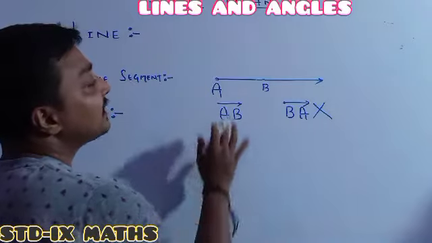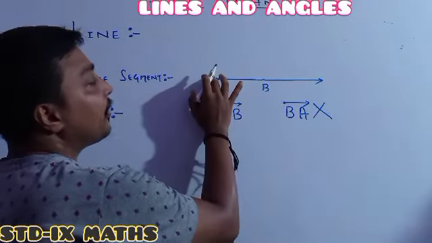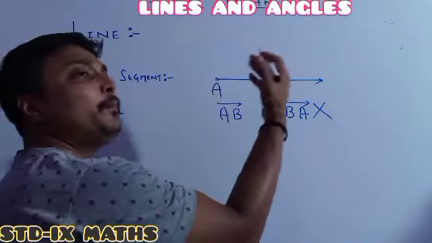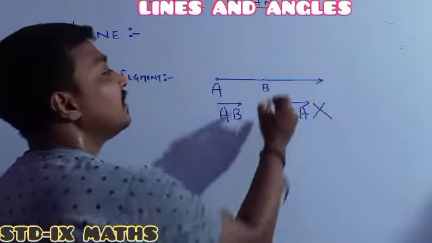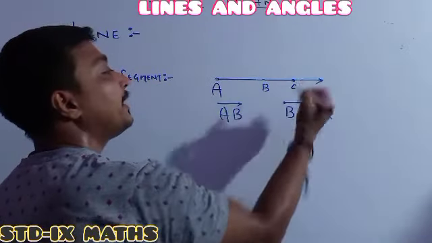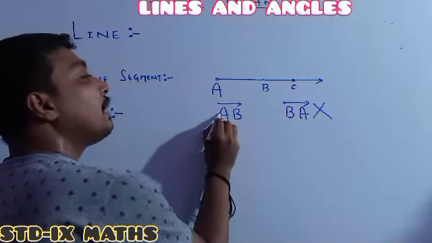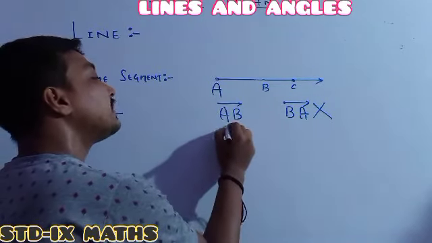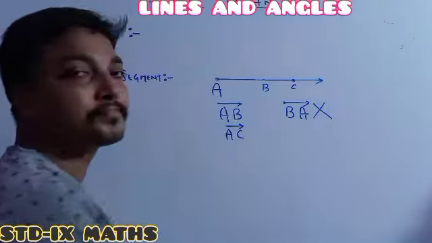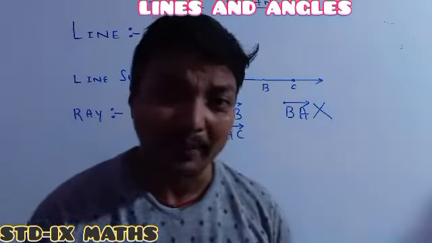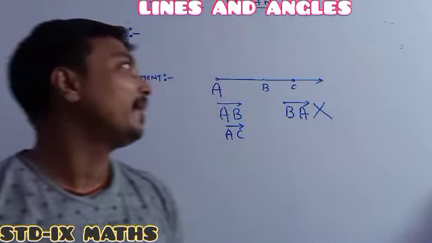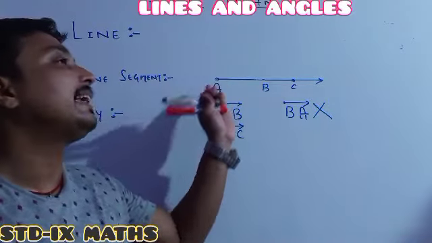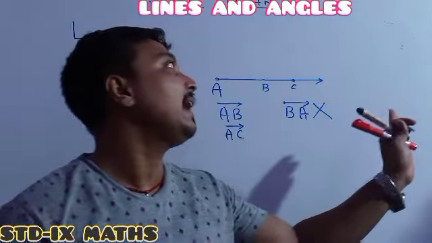Another thing: suppose the starting point is always fixed. Then take any point on the right side. Suppose we take point C here. So AB represents which ray? AC also represents the same ray. Perfectly good.